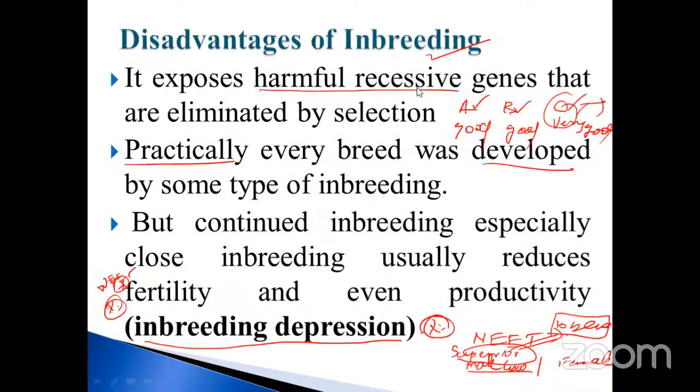Disadvantages: the harmful recessive genes are completely eliminated. Practically, what happens? Some of the inbreds also. And then the third one is inbreeding depression. It may happen in the first cross also. Sometimes we will obtain such results, so it is completely useless.